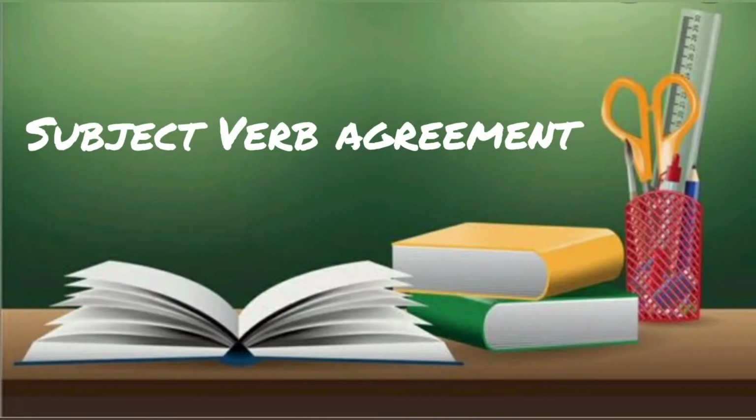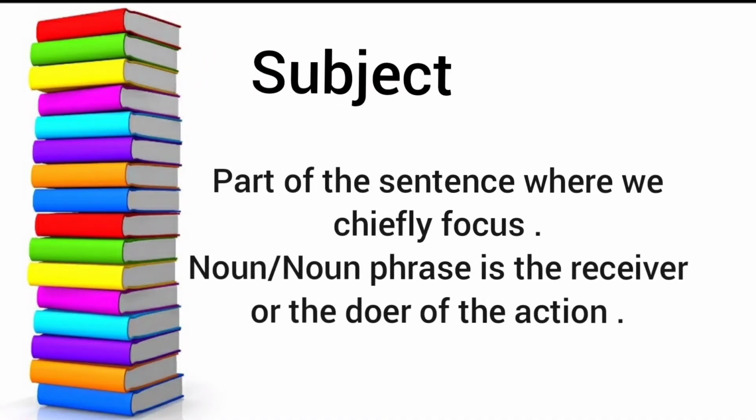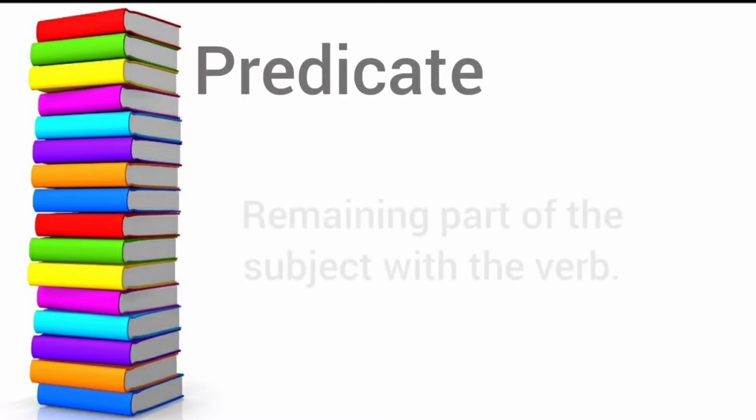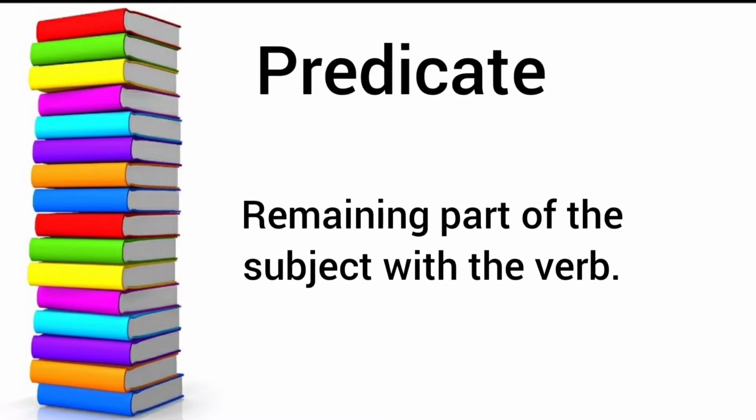In today's video, I am going to share about subject-verb agreement, which is very important for everyone. First, let us see what is subject, part of the sentence where we chiefly focus. Noun or noun phrase is receiver or the doer of the action. Now let us see what is predicate. Predicate is the remaining part of the subject with the verb.